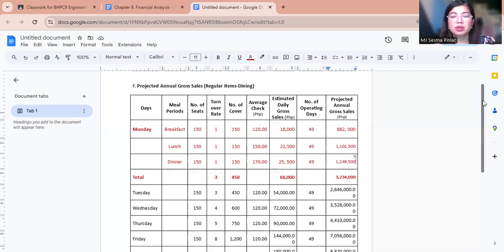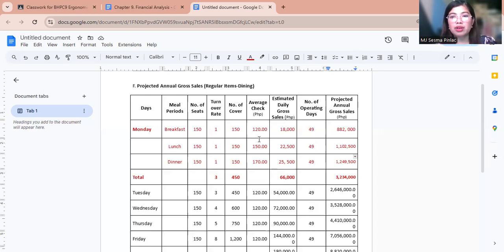And the total seating capacity of our establishment is 150. Let's say, for instance, in breakfast, it is repeated once, meaning the seats are being filled once. So the turnover rate is one. And as we compute for the number of covers, it becomes 150 covers, because the seats are being filled once.